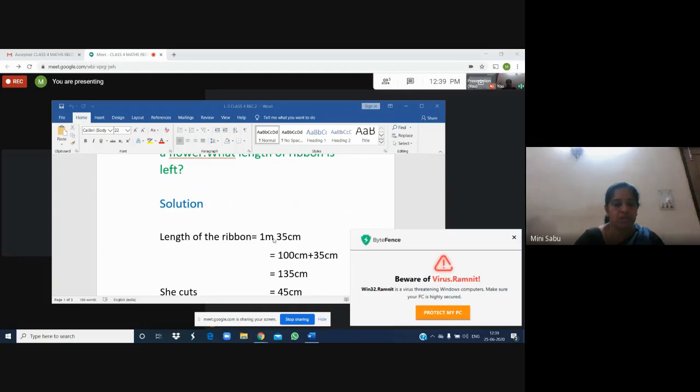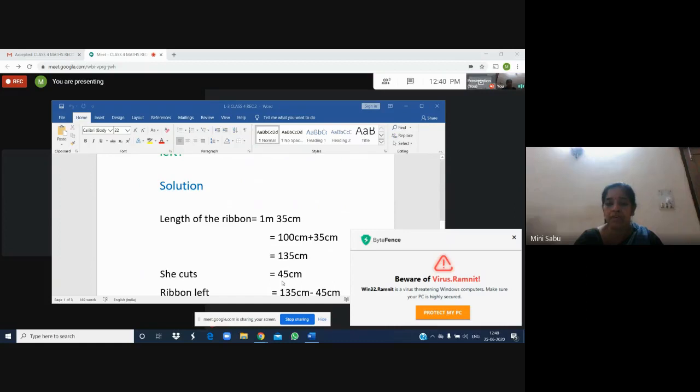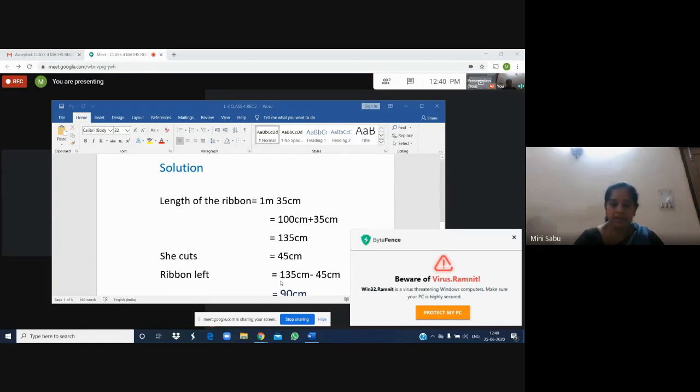Now we are going to use the conversion which you learned now. 1 meter 35 centimeter. Two units are together. So we have to convert this meter into centimeter. 1 meter is how many centimeters, children? 100 centimeter. So we will add this 100 centimeter with this 35 centimeter together. 100 plus 35, you got 135 centimeter.